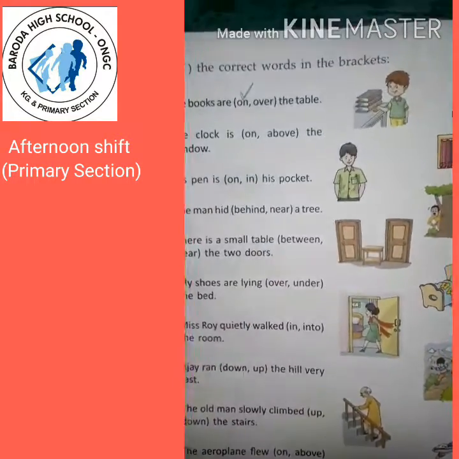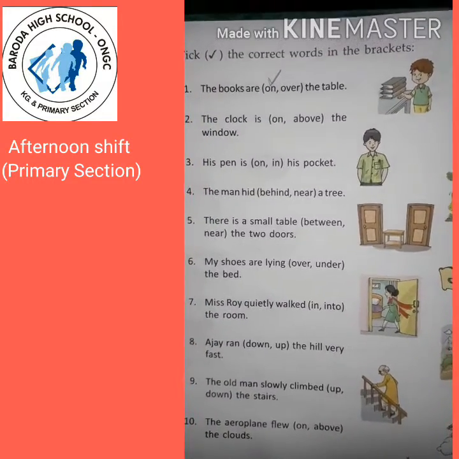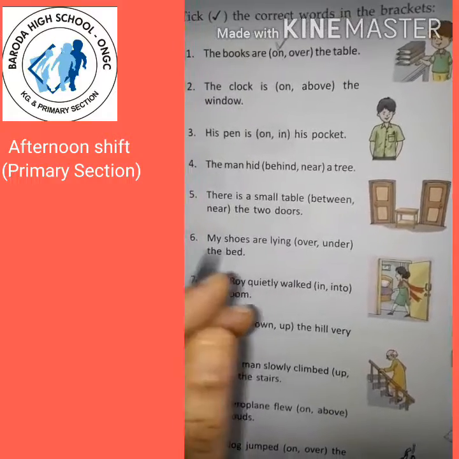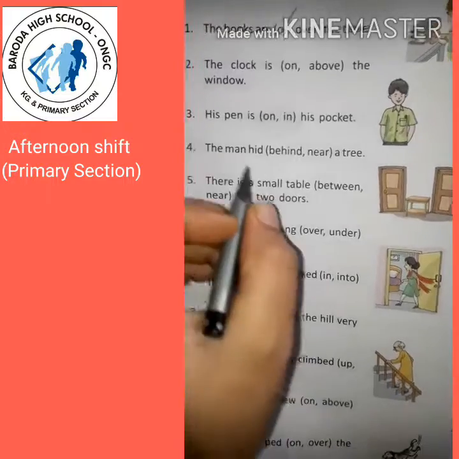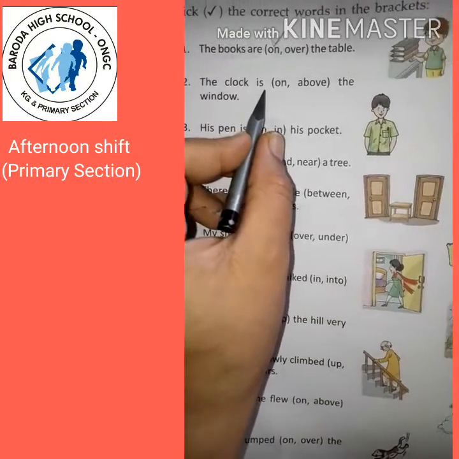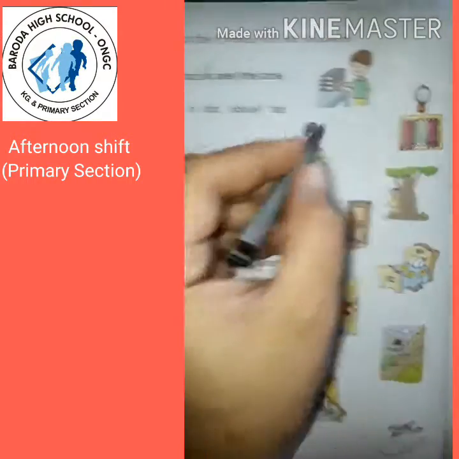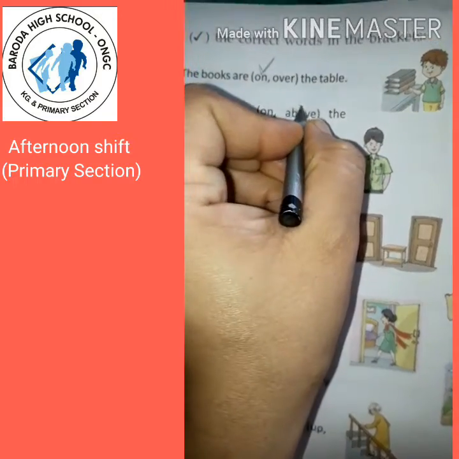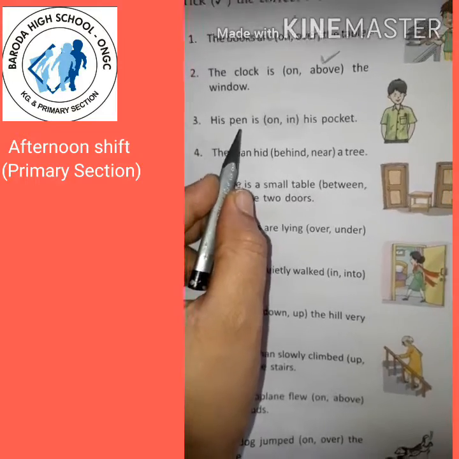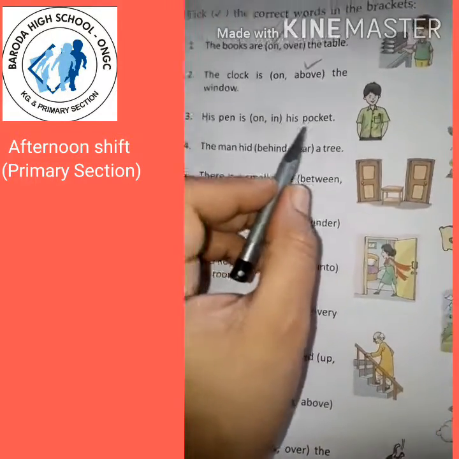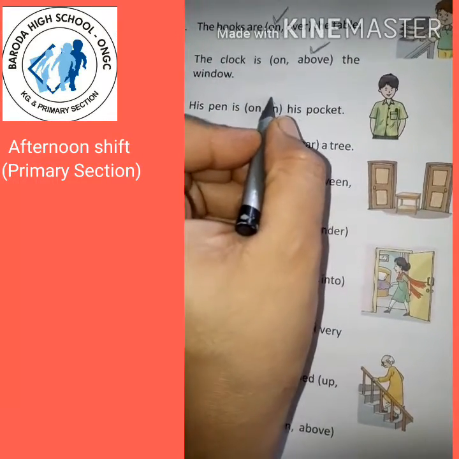But here if you see that aeroplane is flying over our head, right? Because aeroplane is not touching our head. That's why the aeroplane is flying over our head. Second, the clock is on or above the window. The clock is above the window. Above. So tick above. Third, his pen is on or in his pocket. His pen is in his pocket.